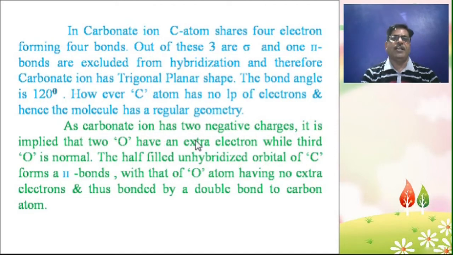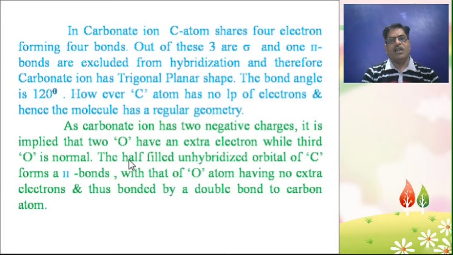As carbonate ion has two negative charges, it is implied that two oxygen atoms have an extra electron, while the third oxygen is normal, meaning here O minus 1 and O neutral.